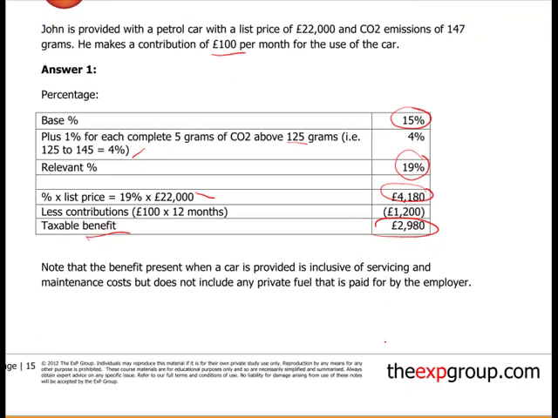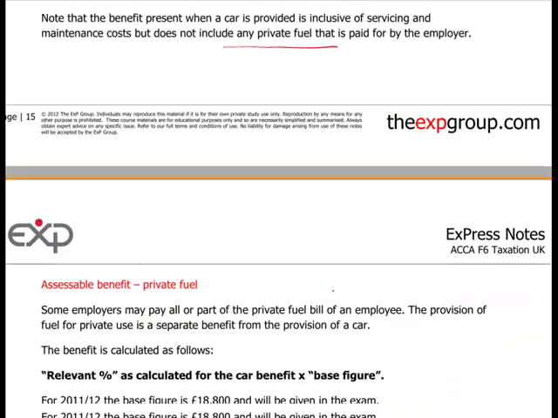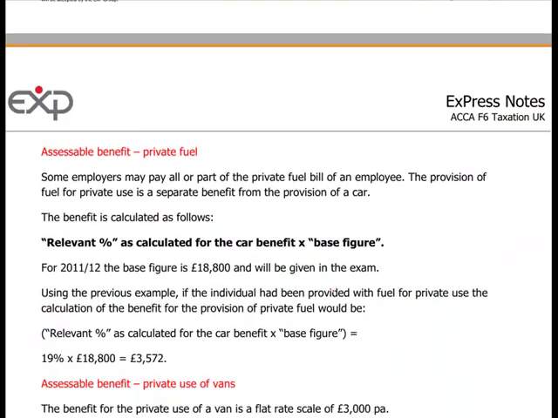Okay. Private fuel is an extra cost if the employer provides it. How do you calculate that? Well, for 2011-12, what you do is you take the base figure of 18,800 and you apply the relevant percentage above to the 18,800.